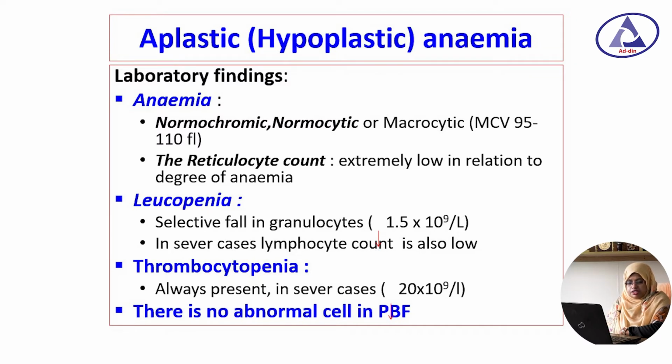There is a selective fall in granulocytes, about 1.5 x 10^9 per liter. In severe cases the lymphocyte count is also low. In platelets, we will get thrombocytopenia, in severe cases about 20 x 10^9 per liter. And there is no abnormal cell in the peripheral blood film.